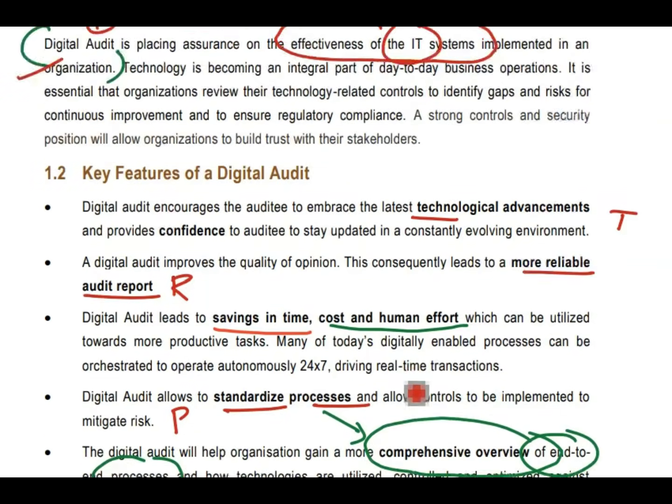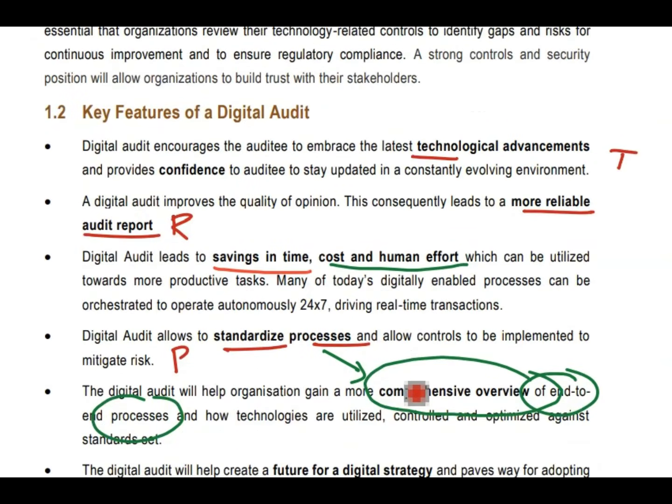Then what are the key features of digital audit? If they ask what the key features of digital audit are, how will you remember? I will tell you a trick to remember. Nowadays digital audit TRP is getting increased. What is TRP? T is technological advancement. So we can embrace the latest technological advancement, stay updated, and keep evolving in the environment.